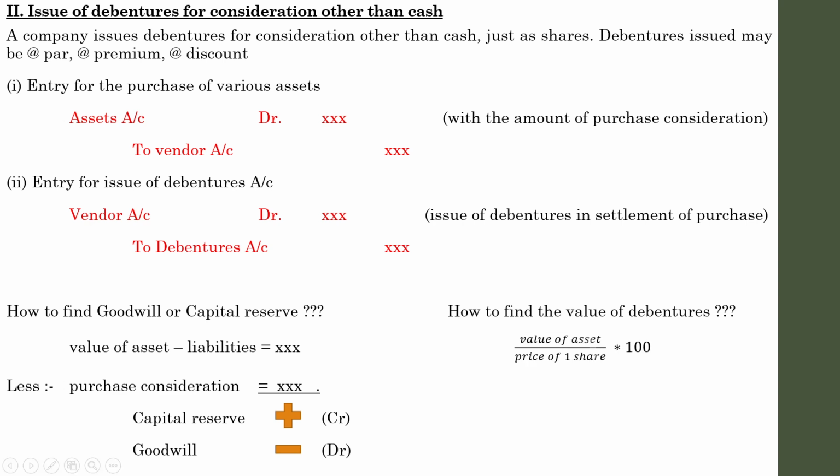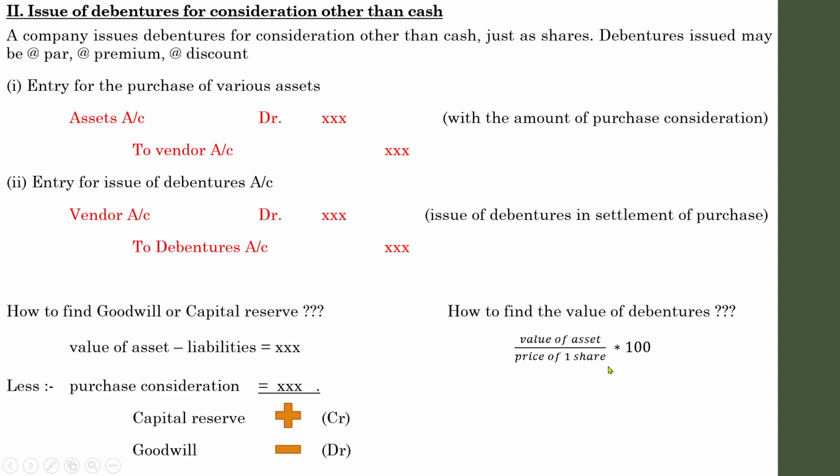That will be the actual value of debenture. Value of the debenture means total value of debentures. It will be mentioned in rupees. Value of the asset which you are going to buy divided by price of one share. Price of one share, here is the trickiest part.